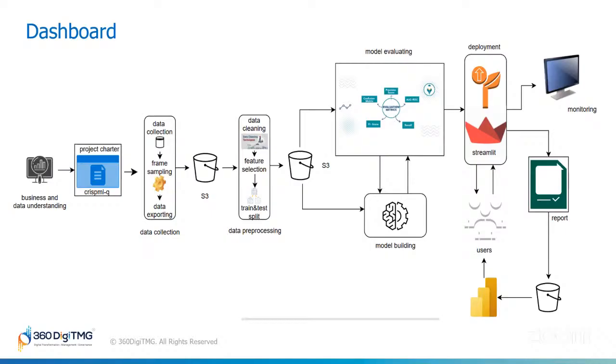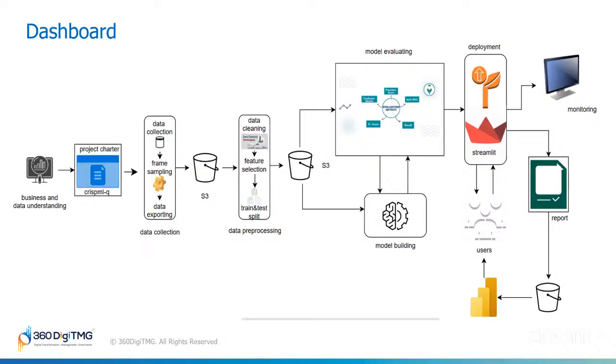Then comes the storing of the data. When we speak about storing of the data, we will majorly go with our S3 bucket, to store this huge amount of data. Once you store it, you retrieve it from the S3 bucket and you try to clean the data. Now, cleaning is a very important phase because we have to feed this data to our model.